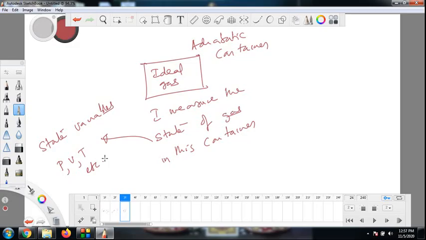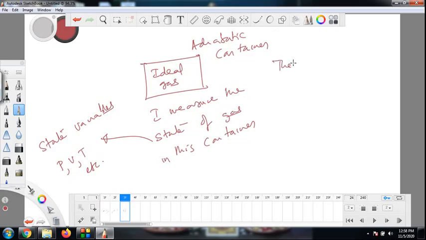So when do we say a gas is in thermodynamic equilibrium? First, it should be in an adiabatic container. Very important. Why? Because if the container is not adiabatic, outside thermal energy can come and change the state. I don't want that to happen first. So I want the gas to be in an adiabatic container. After that, I start measuring the pressure, volume, temperature every moment. If it is not changing, then the gas is said to be in thermodynamic equilibrium.